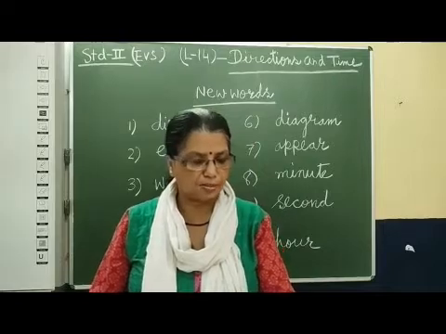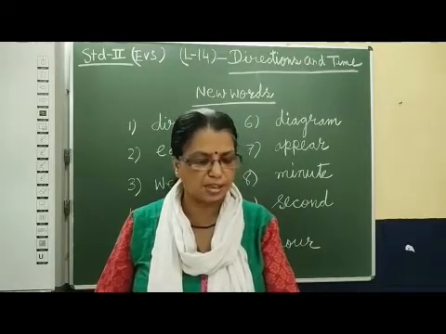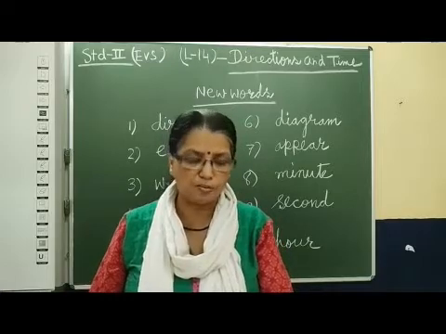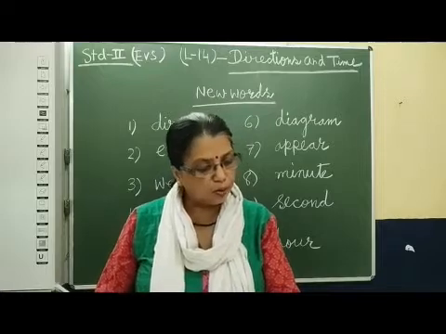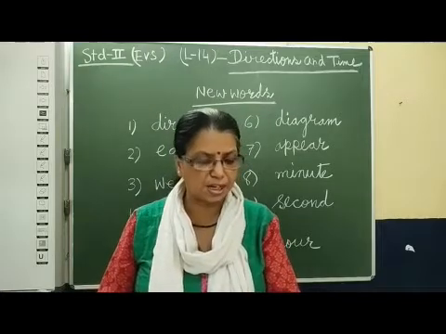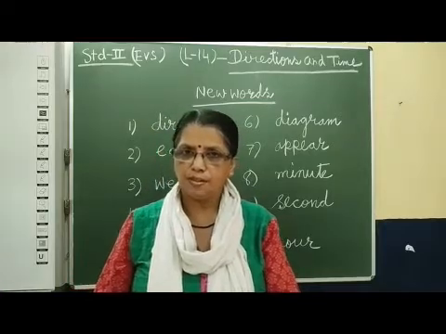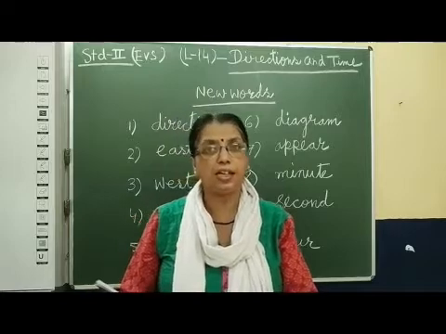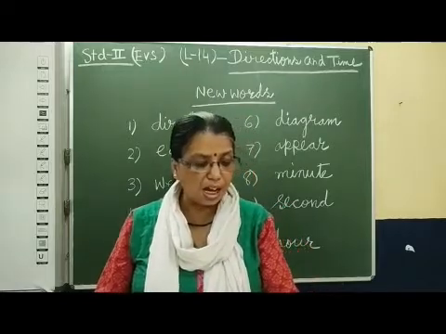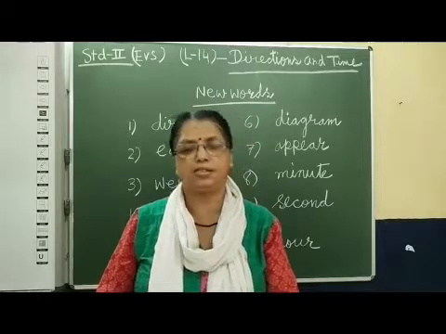Now come to the reading, direction. The sun, just now I have explained this. The sun rises in the east every morning. It does not change. It will be same only. When we face the sunrise, we are looking at the east. Isn't it? If we are facing towards the sun, that is the east direction. Behind us is west direction where the sun sets.